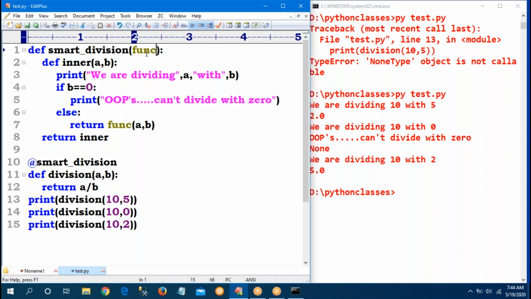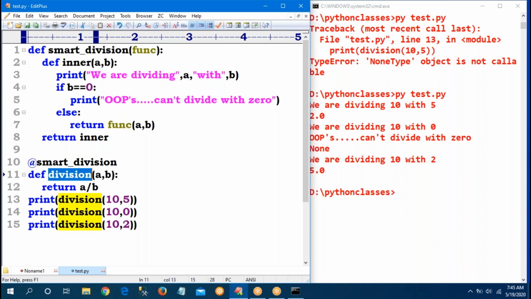Yeah, this is just a variable, one variable which is receiving my division function. Is it receiving only the division a comma b, or is it receiving a comma b return a slash b? What line of code is it receiving? Is it receiving only the def division with a comma b? I just want to understand.